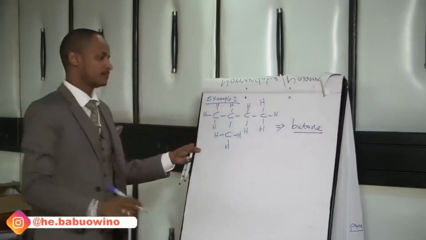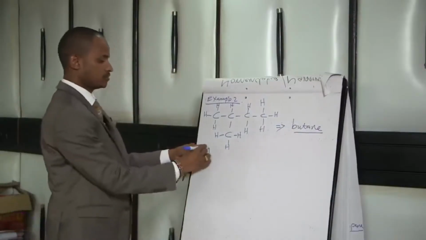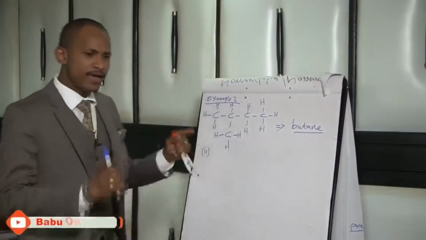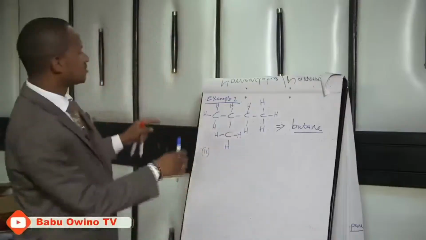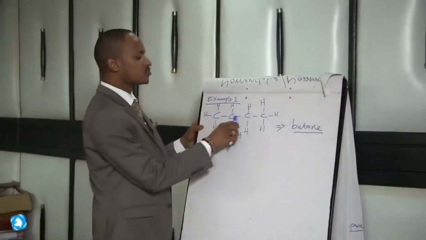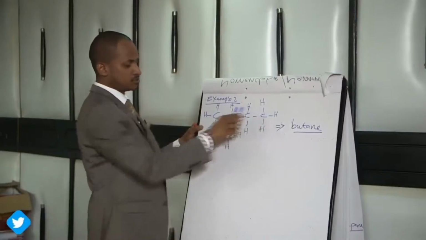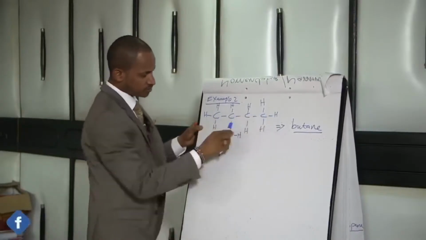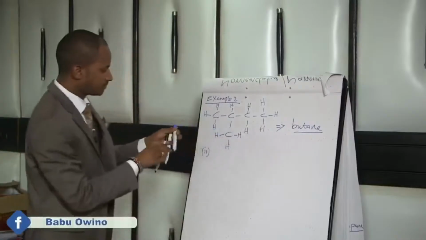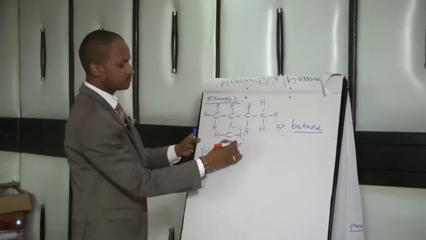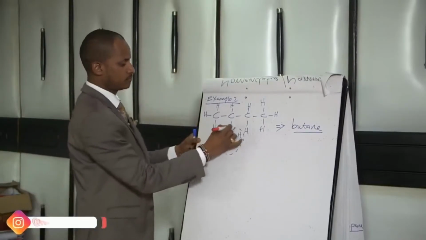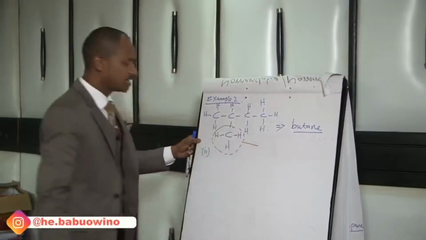Step number 2: anything else which is not on the longest continuous carbon chain is called a branch. So this is not here, so it is a branch. Identify that branch. What is the name of this branch?